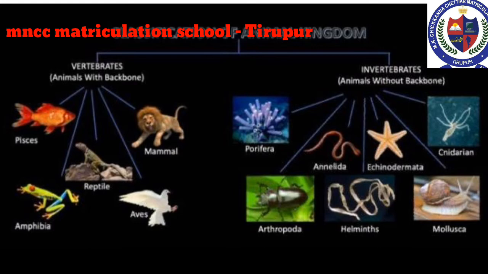Animals which possess notochord or backbone are called chordates. Notochord is a rod-like structure formed on the mid-dorsal side of the body during embryonic development.